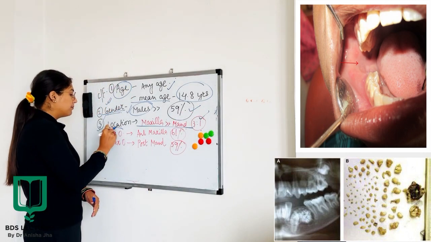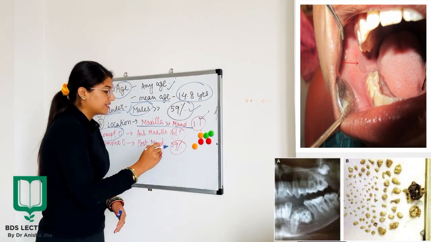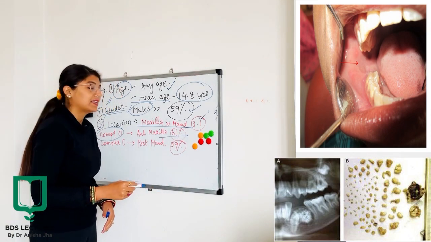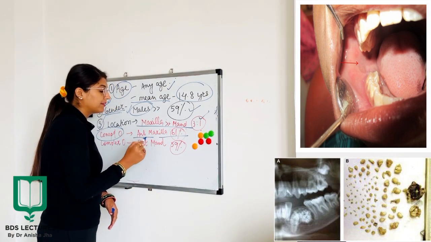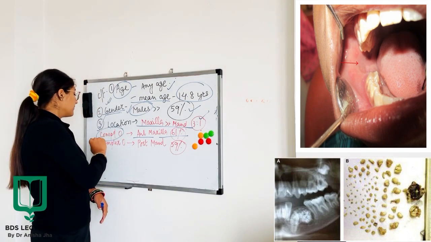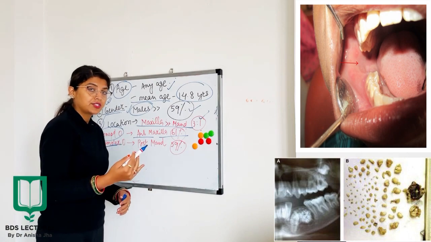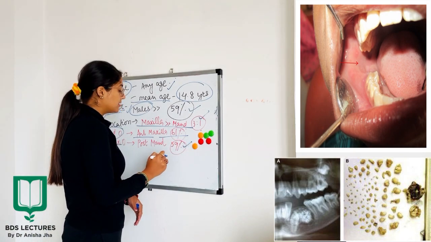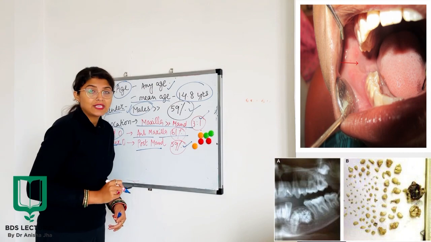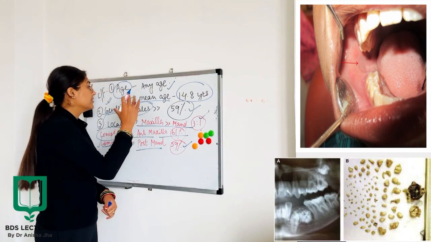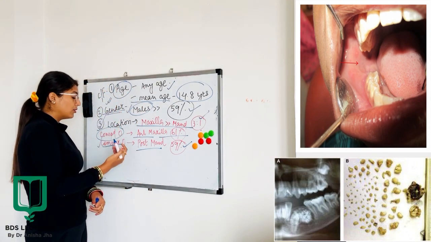But if I talk about compound odontoma, in 61% of the cases it has been very commonly found in the anterior maxilla, and the complex odontoma, in contradiction to that, is 59% more commonly found in the posterior mandible. So this was all about the age, gender and location.